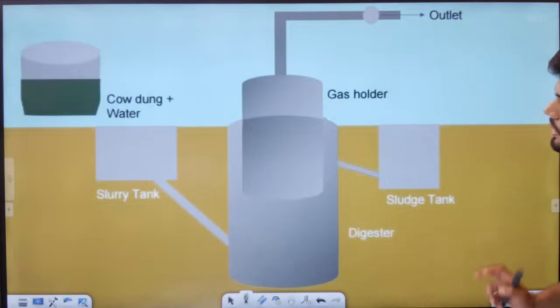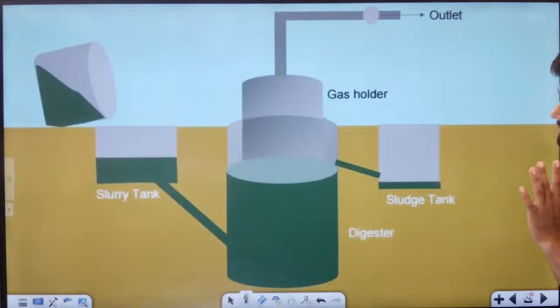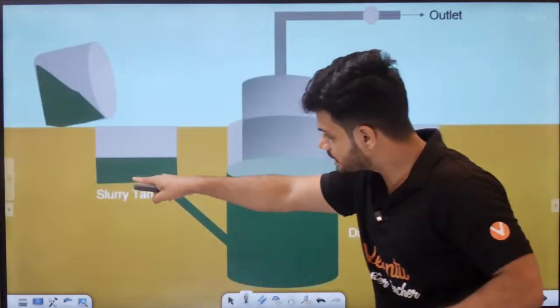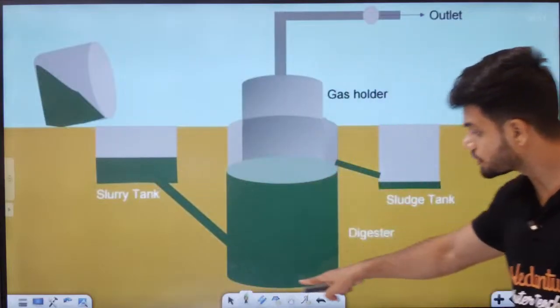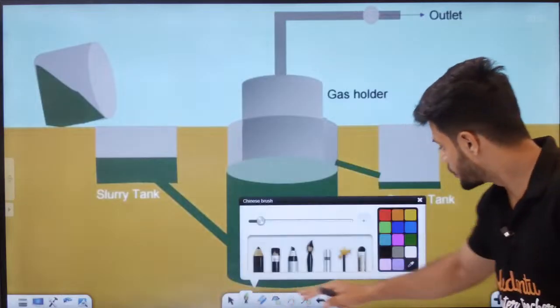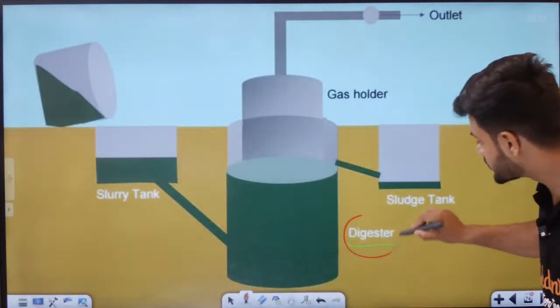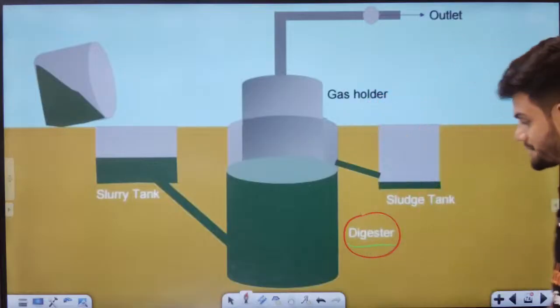Slurry is nothing but, students, cow dung plus water. We take cow dung plus water and we add it in the slurry. Now, once this slurry goes into this underground region called the digester, this is where the magic happens.